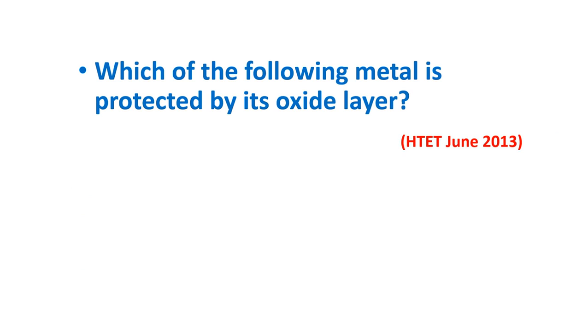Which of the following metal is protected by its oxide layer? The options are Au gold, Ag silver, Al aluminium, Fe iron. We'll see the answer. The answer is aluminium. Aluminium is the metal which is protected by its oxide layer.